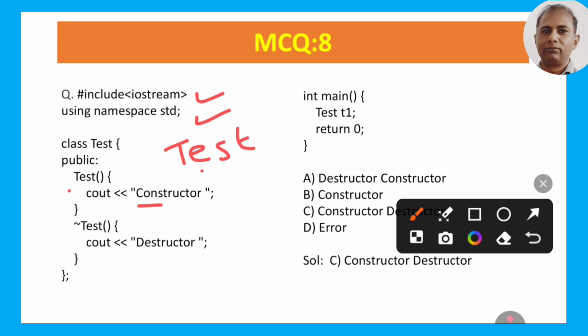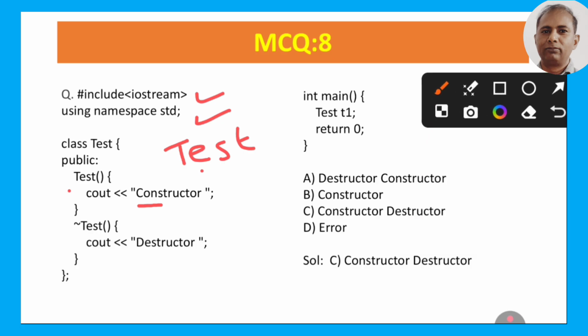Now we are writing the main program. In the main program, we are making an object of this class. I have told you that when the object is made, the constructor will be called, so we will print constructor. Then when this object is destroyed, we will have the print of destructor. So I think option C should be the correct answer. That is, we will have the output constructor and destructor here.